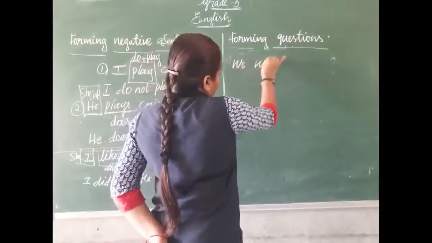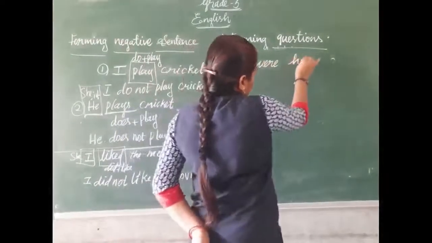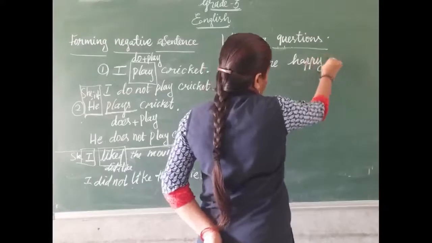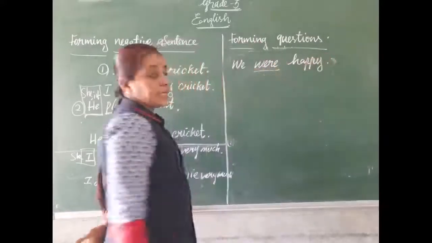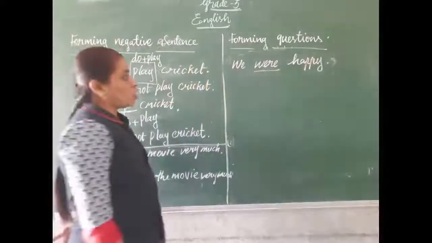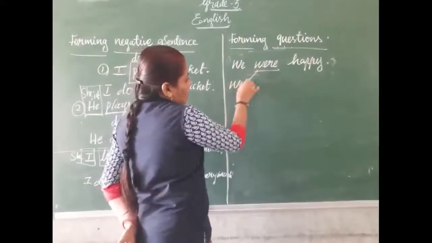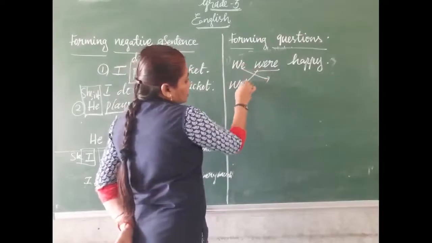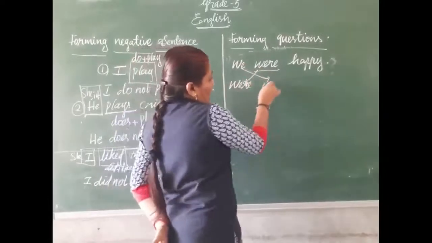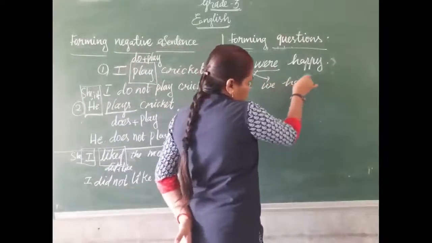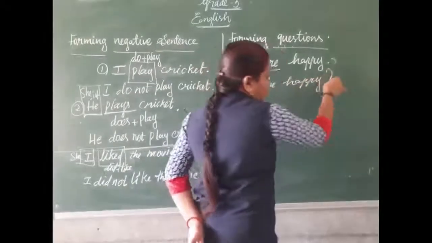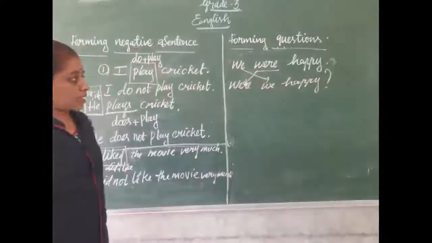We were happy. Were is a past tense verb. So we can use it here. The helping verb will come first. The subject will go second. So, were we happy? At the end, the question mark.